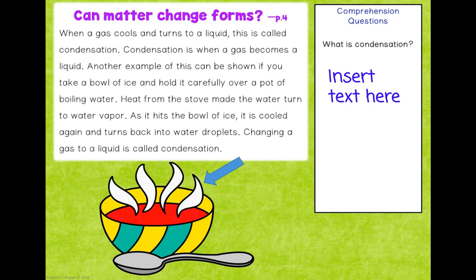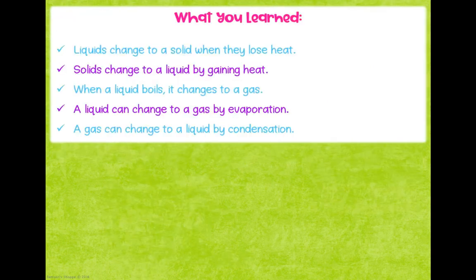Another example of this can be shown if you take a bowl of ice and hold it carefully over a pot of boiling water. Heat from the stove made the water turn to water vapor. As it hits the bowl of ice, it is cooled again and turns back into water droplets. Changing a gas to a liquid is called condensation.